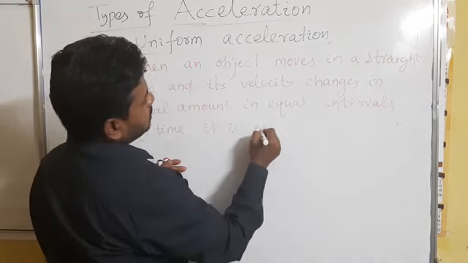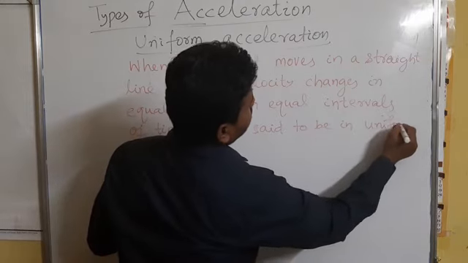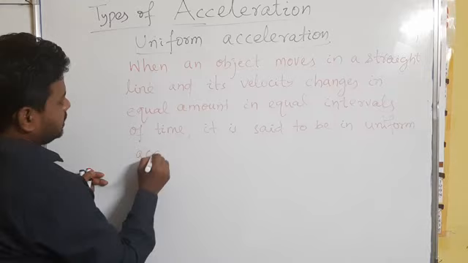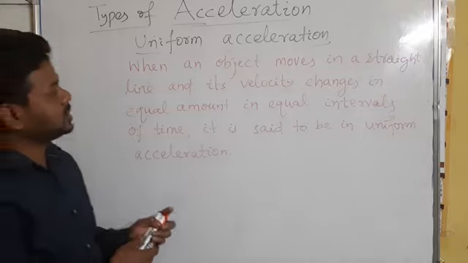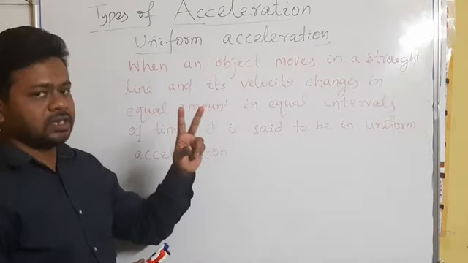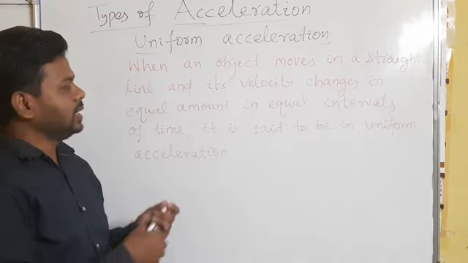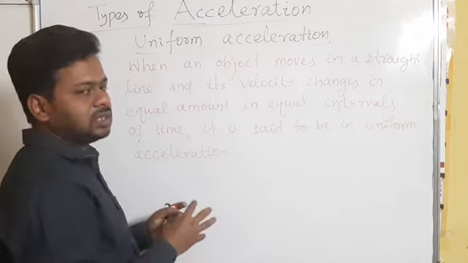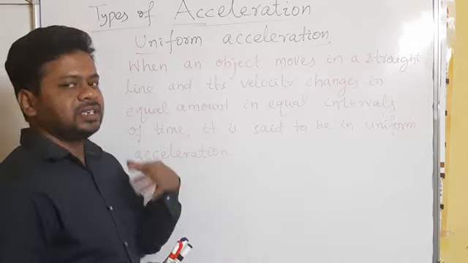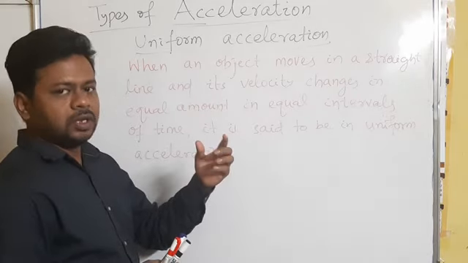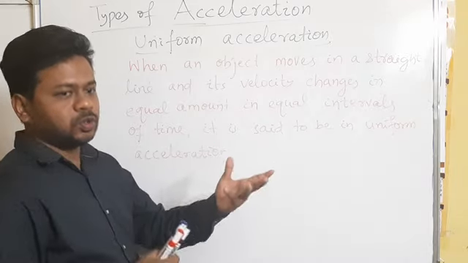It is said to be in uniform acceleration. It means that to be in uniform acceleration, the object should travel in a straight line, no change in direction will take place, and the amount of change in velocity is equal in equal intervals of time. Meaning in each second, if the velocity changes by 2, then the next second it will also increase by the magnitude 2.